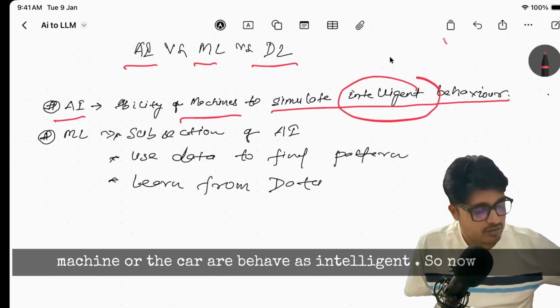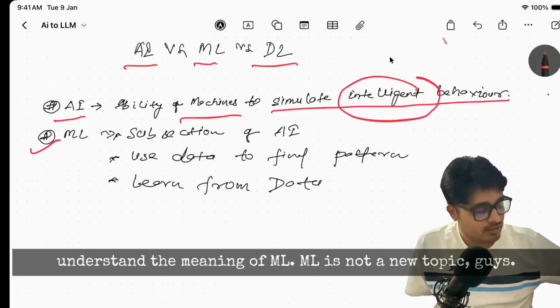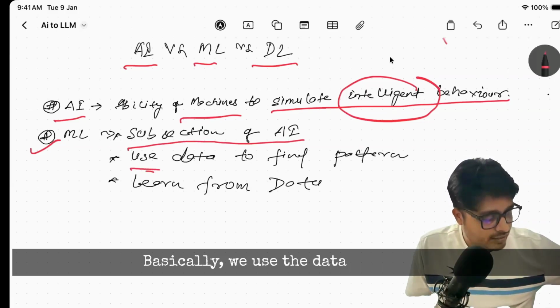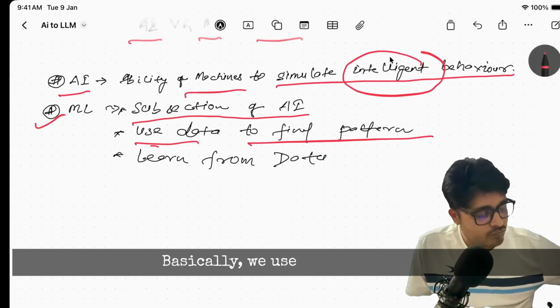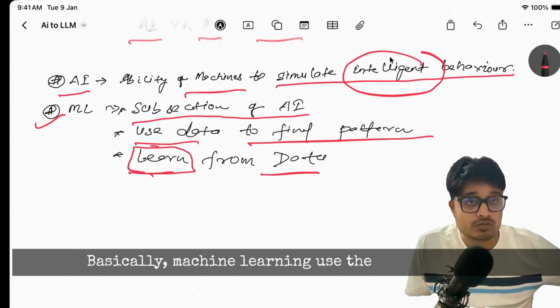So now let's understand the meaning of ML. ML is not a new topic, guys. It is a subsection of AI. Basically, in ML we use the data to find the pattern. The pattern will help to predict the output. Basically, machine learning uses data to learn.